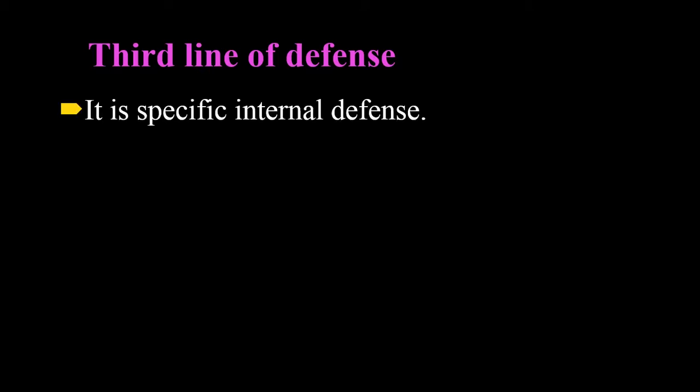Then next we have the third type of defense mechanism, that is the third line of defense. What is the third line of defense? It's a specific internal defense. A specific internal defense mechanism is that defense mechanism in which our body has concern about specific types of virus, types of bacteria, and types of attacker.